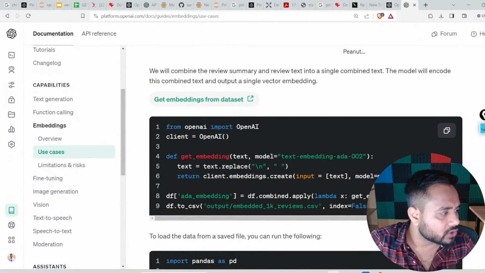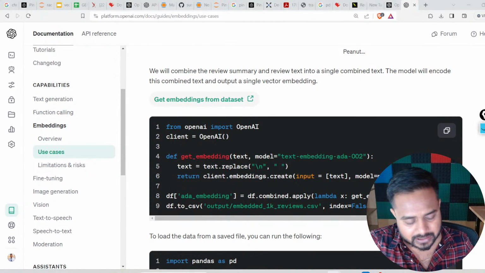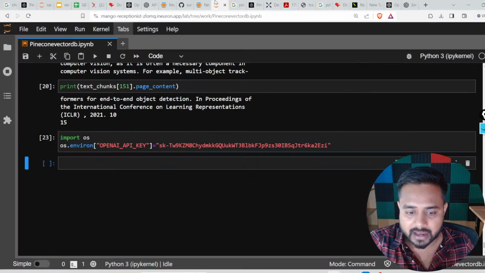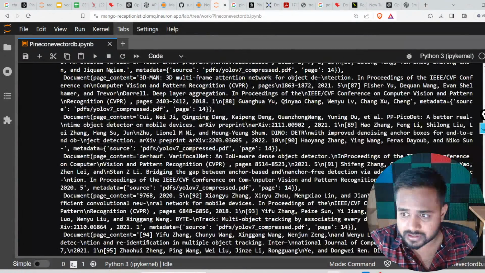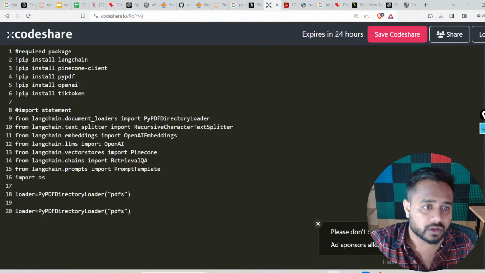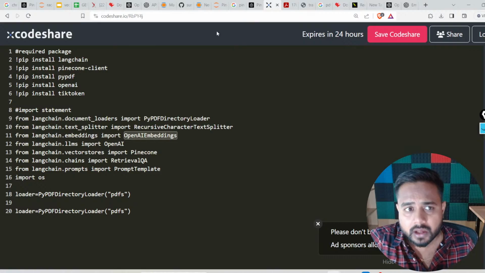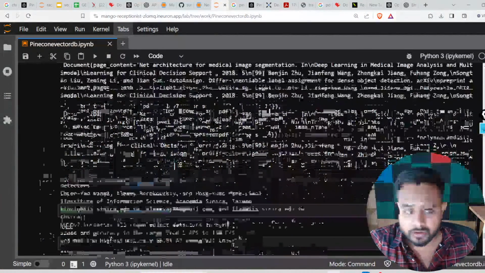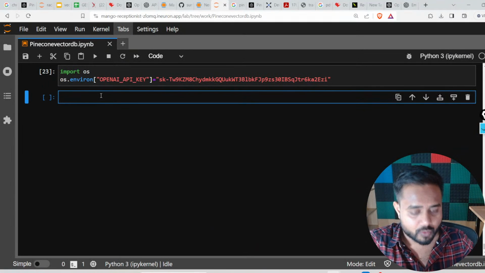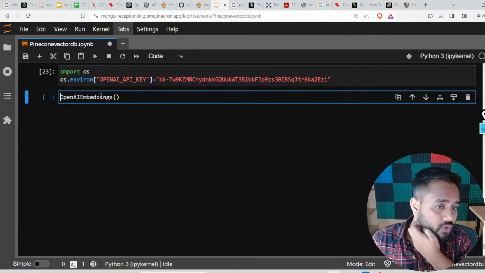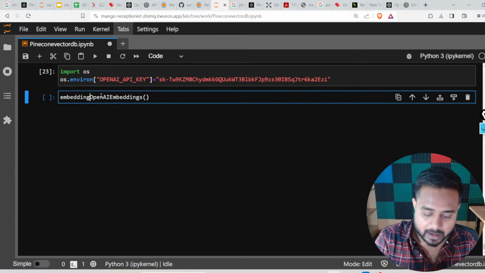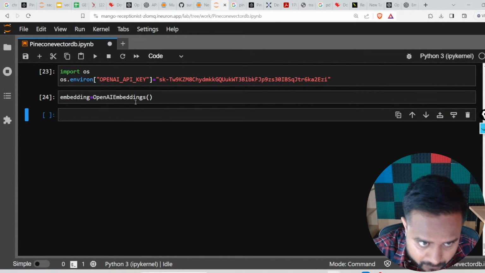Here we have a class, OpenAI embedding, which I have already imported. If you look into the import statement, see this one, OpenAI embedding. From LangChain we are going to import this OpenAI embedding. Now I can create an object of it, and I'm going to keep it inside the variable embedding. So this is my embedding.